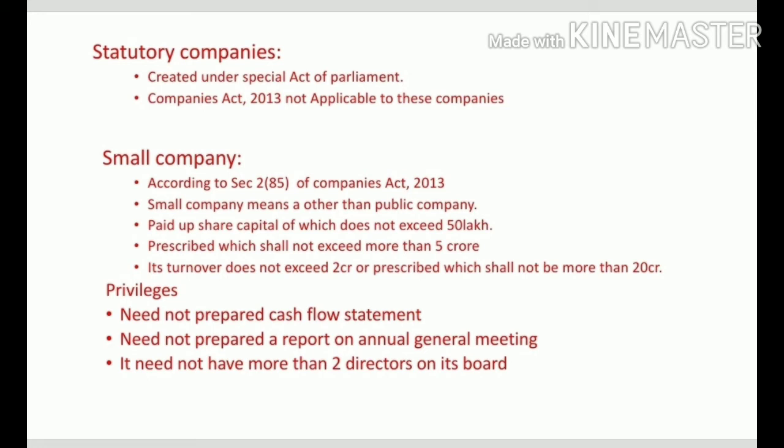The next type of company: small company. According to section 2 subsection 85 of the Companies Act of 2013, a small company means a company other than a public company. So other than public companies we can call it a small company, but there are some conditions applied for small companies. So what are those conditions?